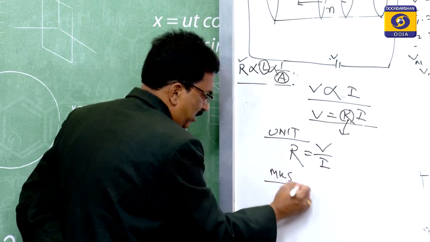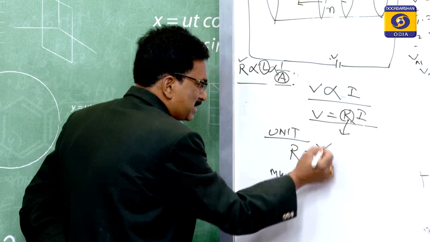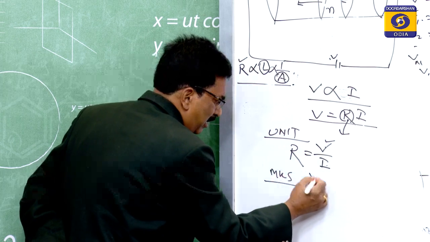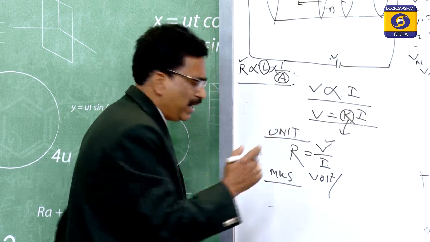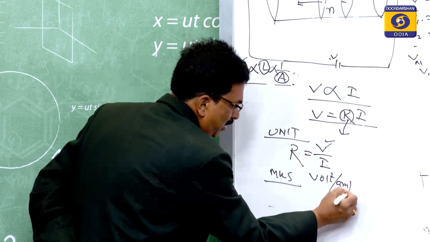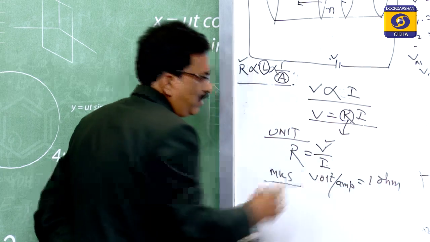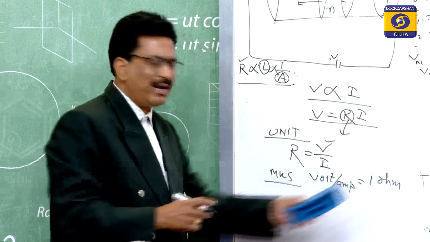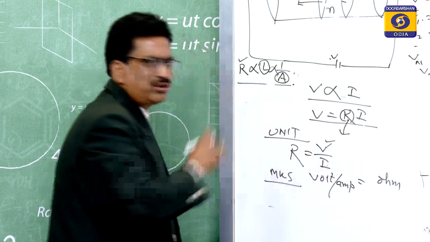If we go for the MKS case, then V will be in the MKS system and I will be in the MKS system. V is what? Potential difference. Potential difference in the MKS system is the volt, and I, the current, is in the ampere. So volt by ampere is equal to ohm. If it is 1 volt by 1 ampere, this is 1 ohm, or if no value is there, volt by ampere is equal to ohm.